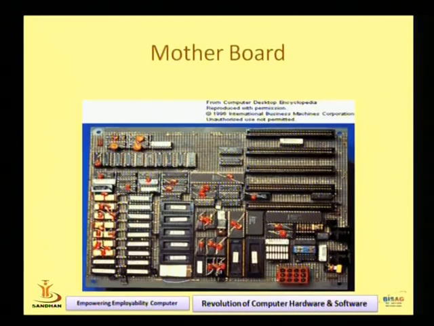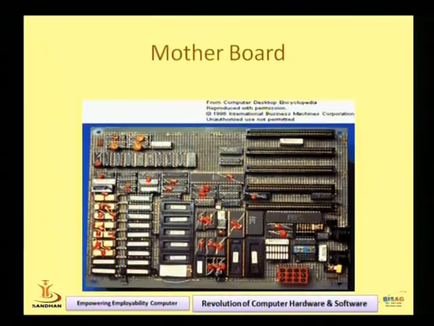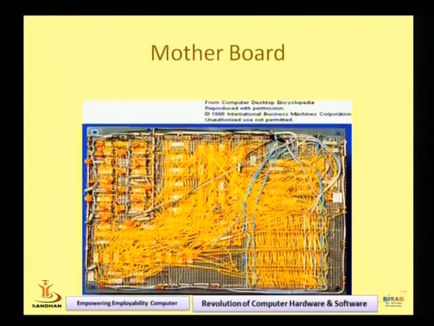See the figure. This is the figure of the motherboard. There are a number of circuits, devices and mechanisms. Chips are there, slots are there. So this is the architecture framework of the motherboard. See the backside architecture of the motherboard. Everywhere the circuit is there, but we have seen the front side, which looks like this. But when we open each component of the motherboard, it looks like this. There are a number of yellow circuits and wires. So this is the architecture of the motherboard.